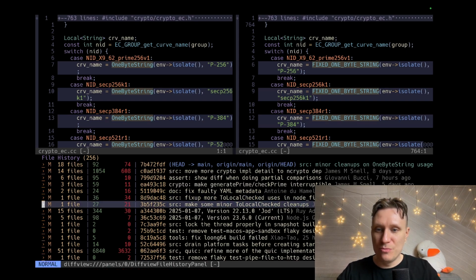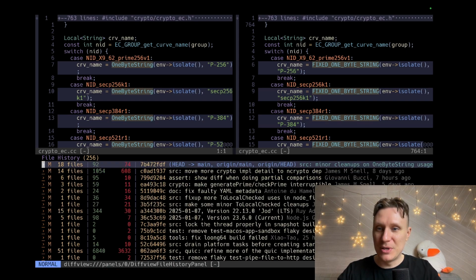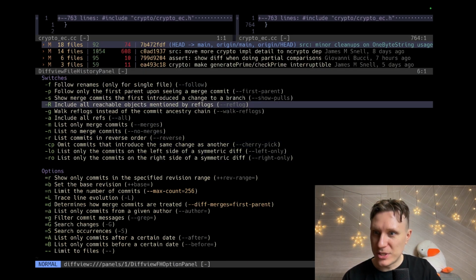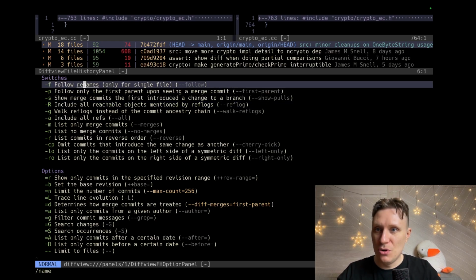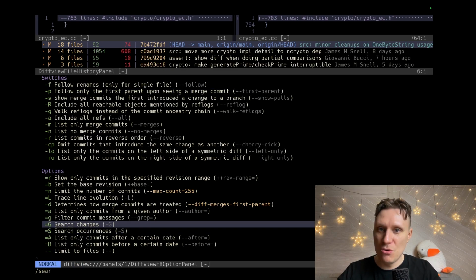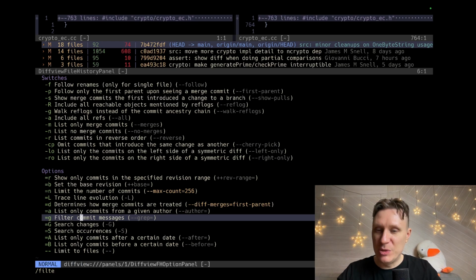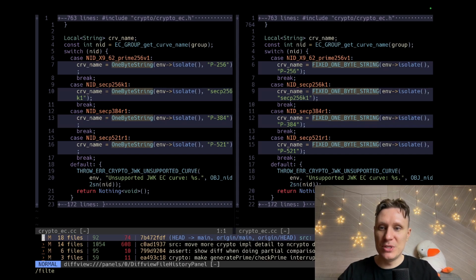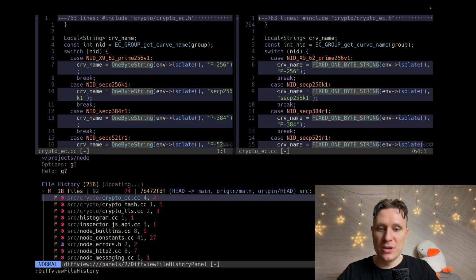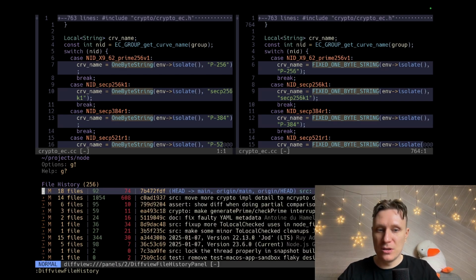Okay, let's try to maybe ask for some help. I don't recall how to call the help. Okay, here we can apply some filters. For example, I want to find by some name. Phone names, no. Search changes, no. Search occurrences, no. Filter, commit message, G. So =G will filter by commit message. Not bad. Let's try git history =G. Why doesn't it work?